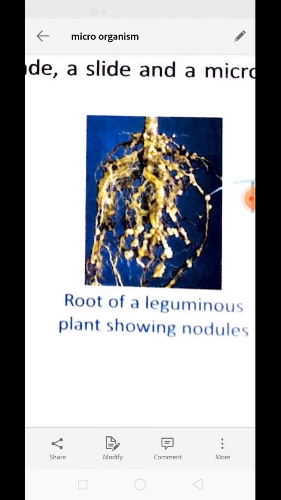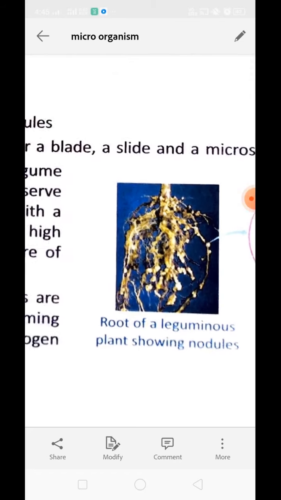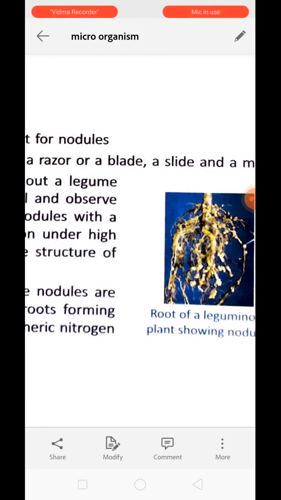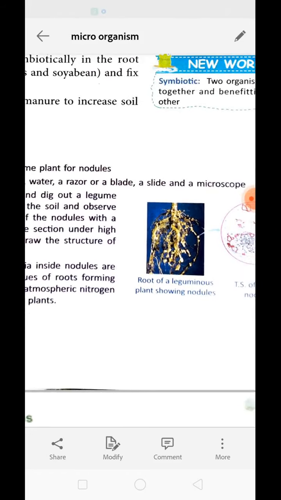Besides this, cyanobacteria, also known as blue-green algae, are able to fix nitrogen from the air into nitrogenous compounds. This is called nitrogen fixation. The process of fixing nitrogen into the soil is called nitrogen fixation. This process enriches the soil with nitrates, and these nitrates are used by the plants for their own growth and to synthesize various protein products.